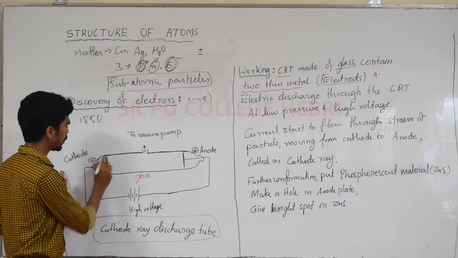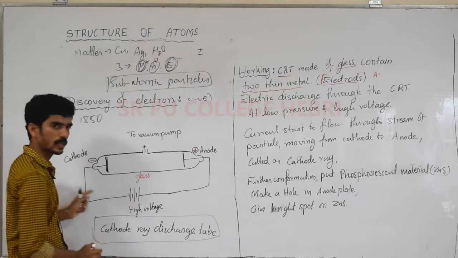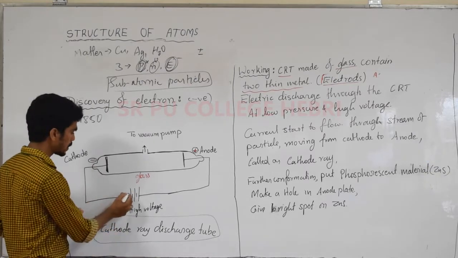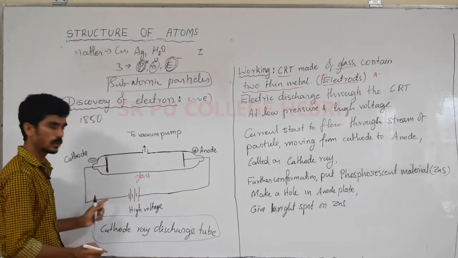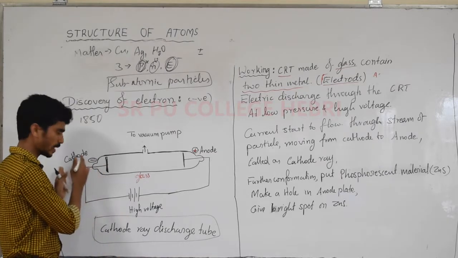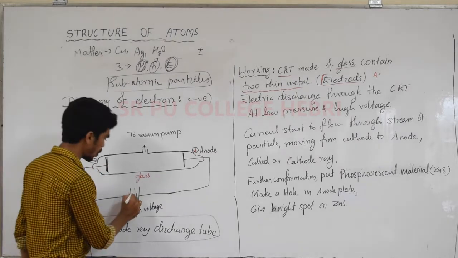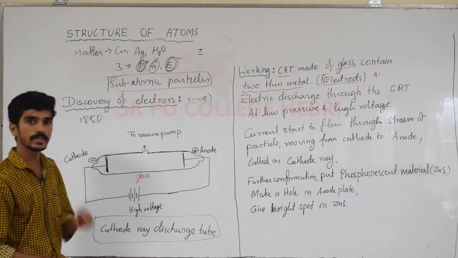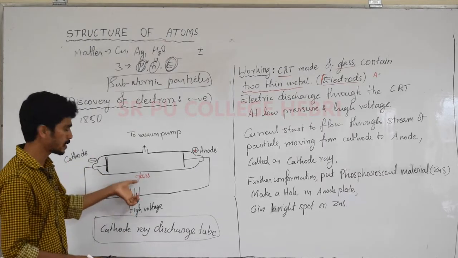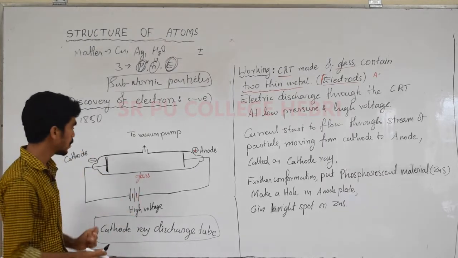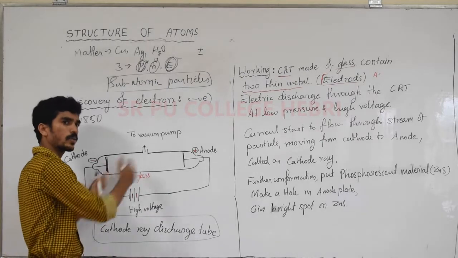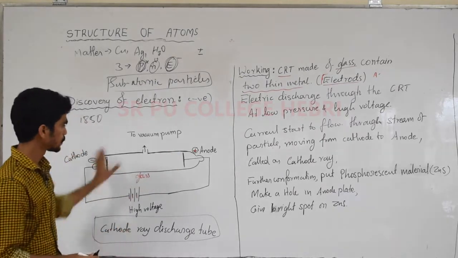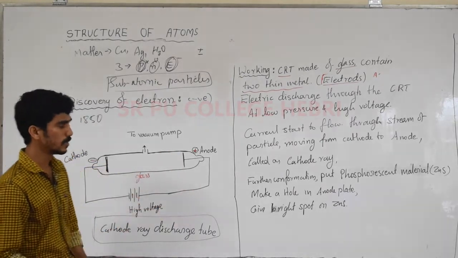One electrode is connected to the high voltage supply. The negative end is the cathode of the discharge tube. All small lines indicate the negative end, and all larger lines indicate the positive end. So that's how we can categorize anode and cathode here. This is the entire setup.